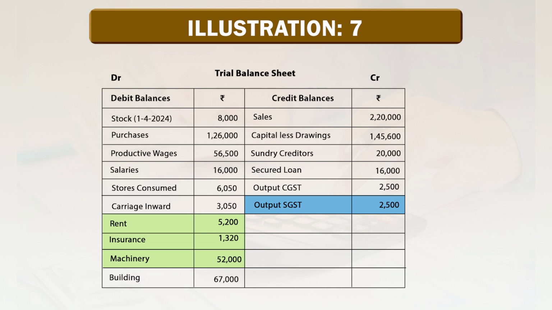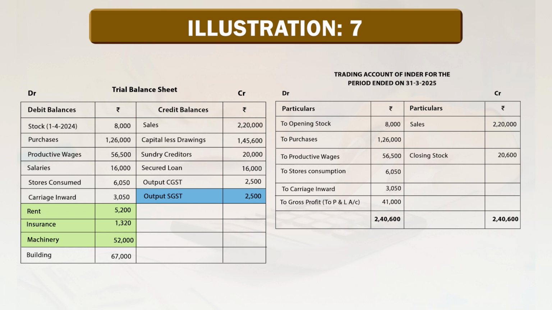Let us see, on the debit side, opening stock on 1st April 2024 is rupees 8,000. It goes to the trading account on the debit side as opening stock rupees 8,000. Purchase rupees 1,26,000 goes to the trading account as purchase rupees 1,26,000. Productive wages 56,500 goes to the trading account as productive wages rupees 56,500.